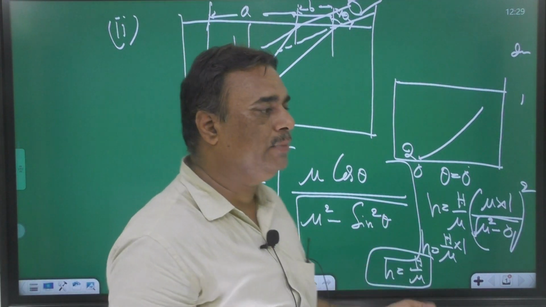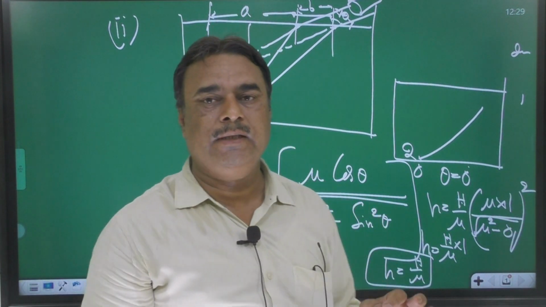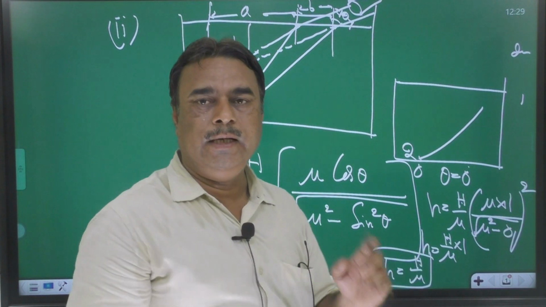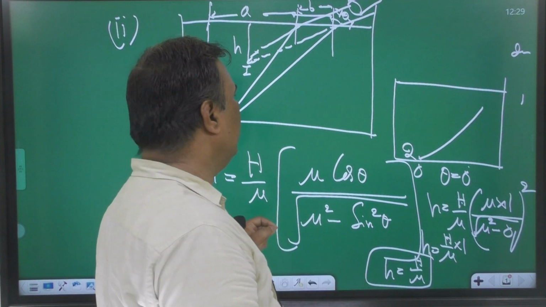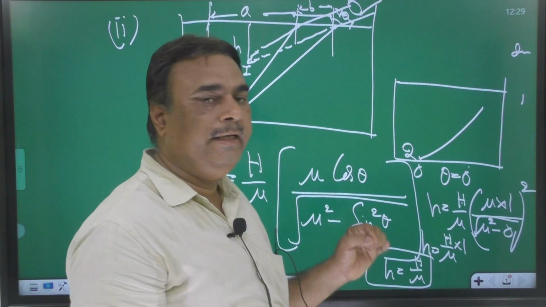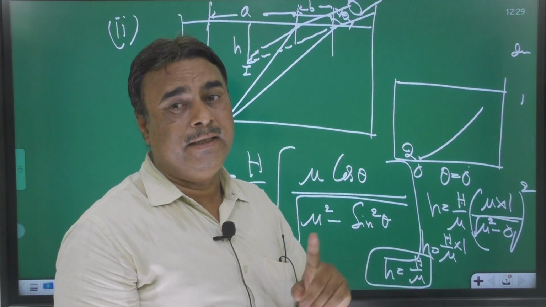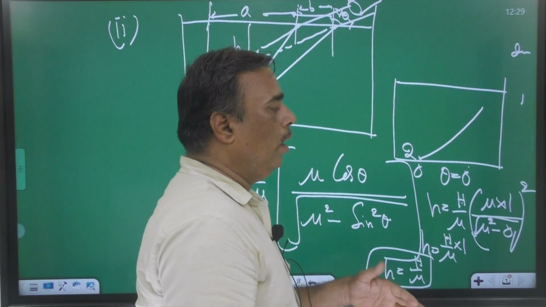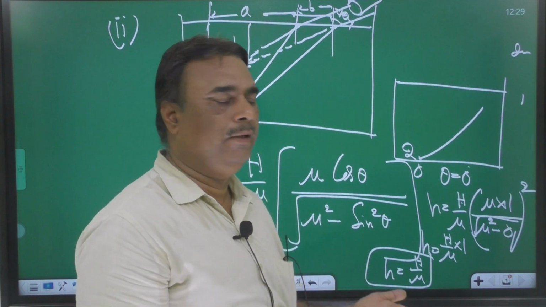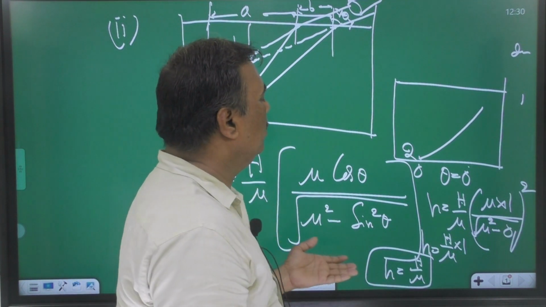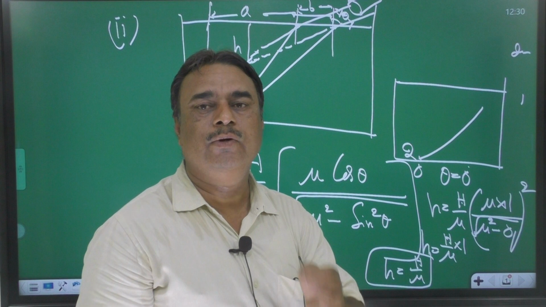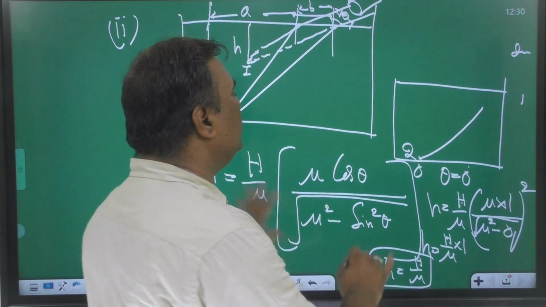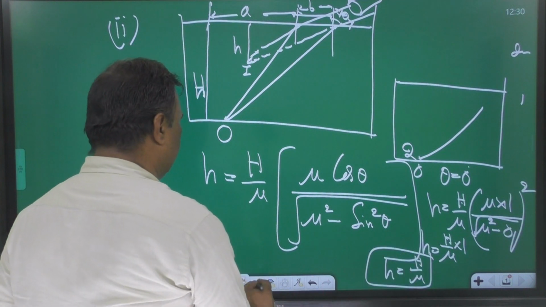Suppose the question comes in a competitive examination: what is the apparent depth if the observer is looking at the object at 30 degree with the normal? So theta is equal to 30 degree. Observer looking at the object which lies in the denser medium normally, means theta is equal to 0 degree. This is the first case. With the help of this, you can calculate many numerical problems.